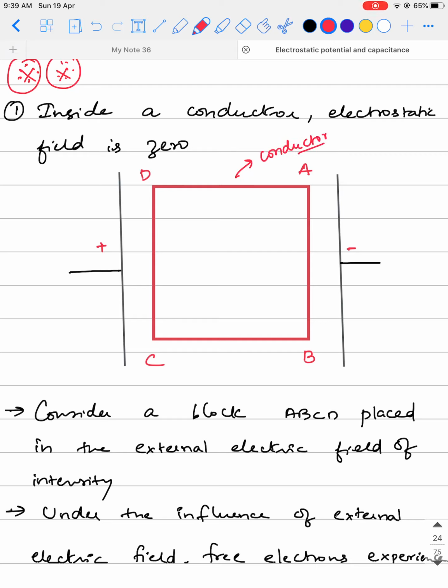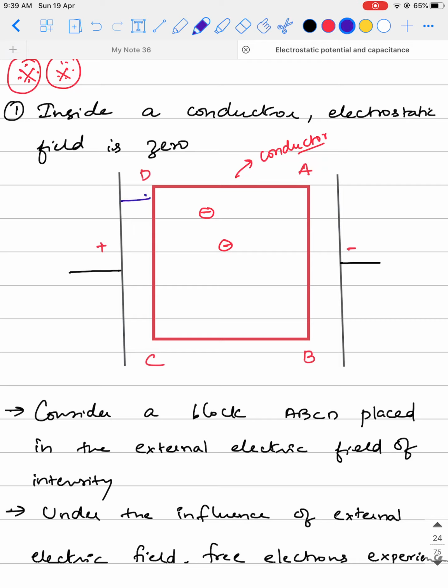So this conductor is placed in an external electric field. Let's say it is produced due to two parallel plates, where one parallel plate is given a positive charge and the other is given a negative charge. Now remember, inside the conductor there are free electrons, right? Now when you place this external electric field, how is the direction of electric field going to be?